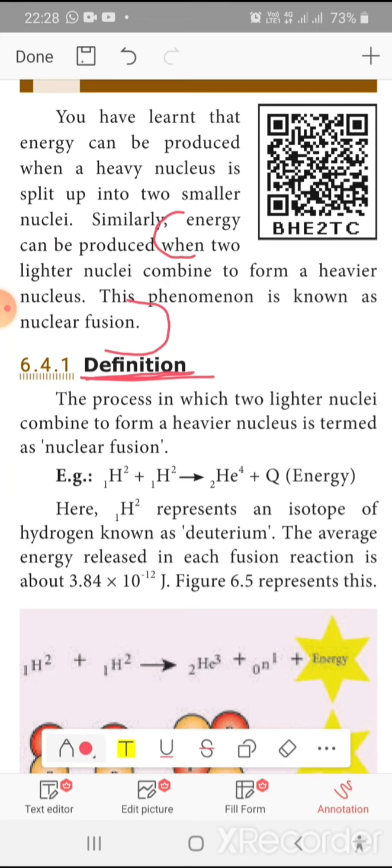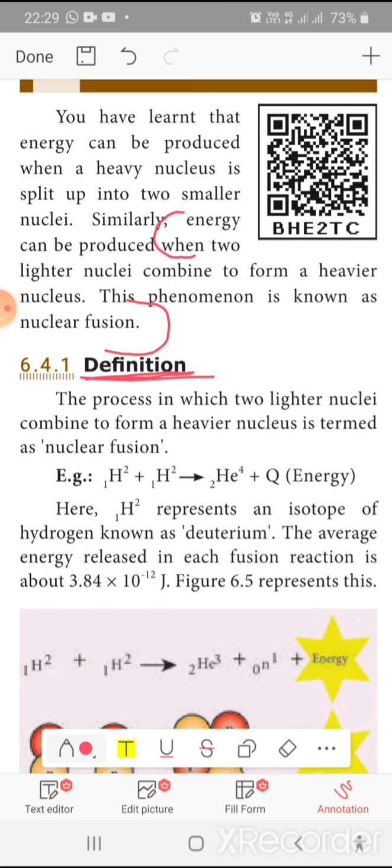The smaller nuclei, here, are hydrogen. Two hydrogen nuclei combine to form a helium nucleus with some amount of energy. 1H2 represents an isotope of hydrogen known as deuterium. The average energy released in each fusion is 3.84 × 10^-12 joule, whereas in nuclear fission, which we have studied, it is 10^-11 joules.